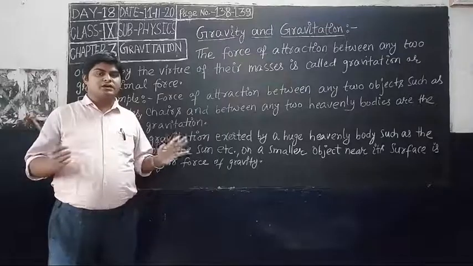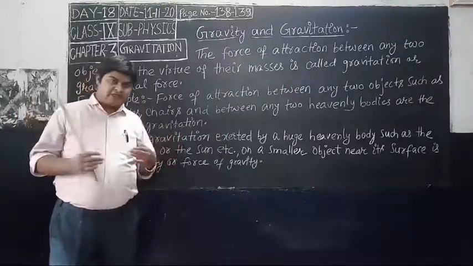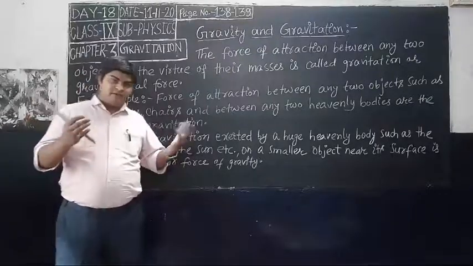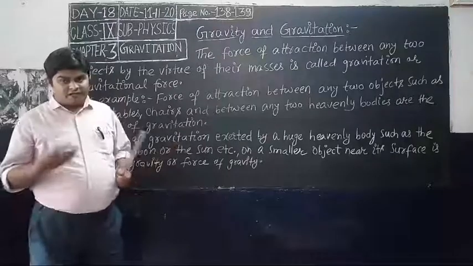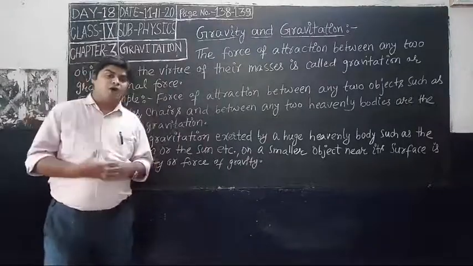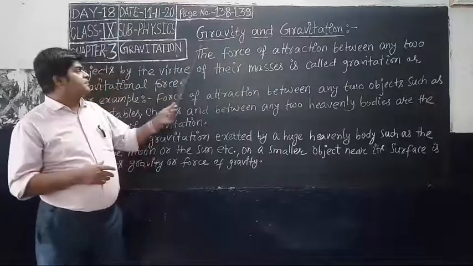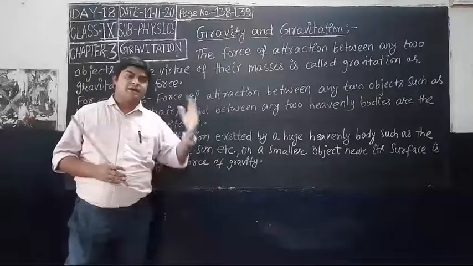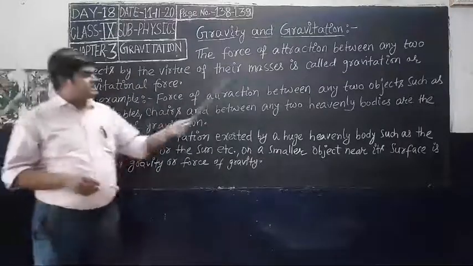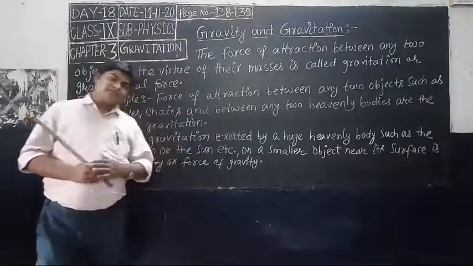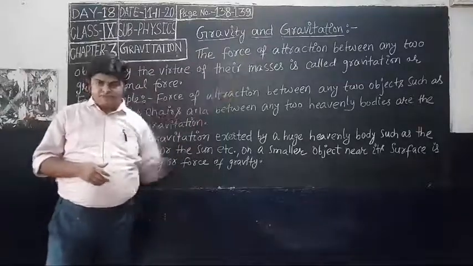There is no contact between the two objects, and it always attracts the object. So the force of attraction between any two objects by virtue of their masses is called gravitation or gravitational force. This is the definition of gravitation.